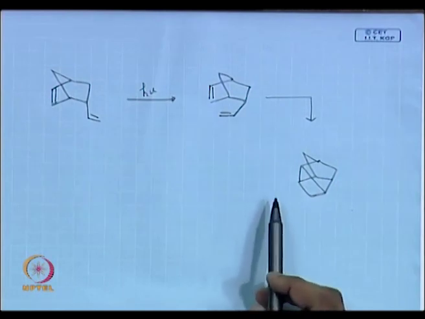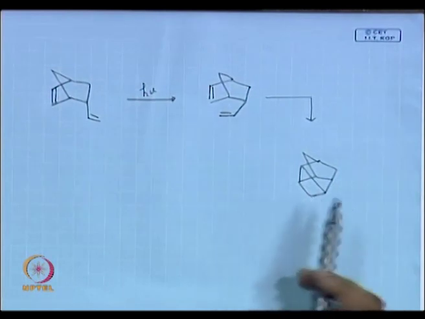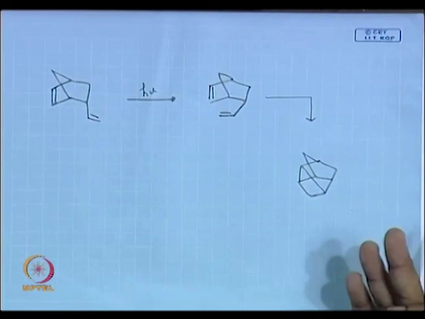These are simple chemistries, you just have to shine light, and the yields are mostly greater than 90%. Fine. So, these are the two we have seen, intermolecular as well as intramolecular. In the next class we will try to discuss the other three parts. Fine. Okay, so we will end now.